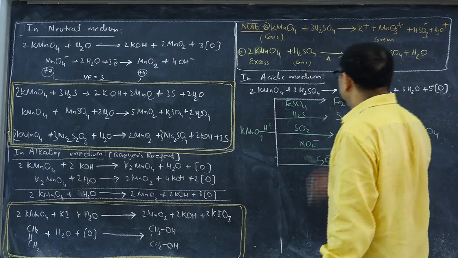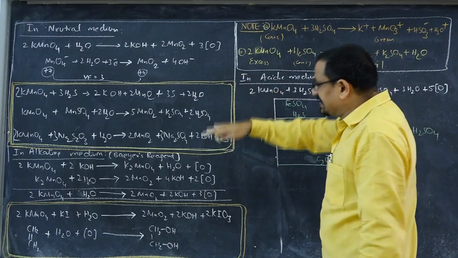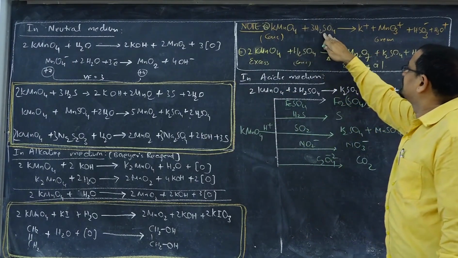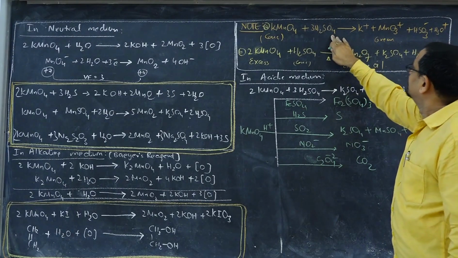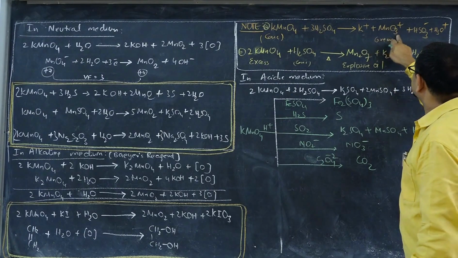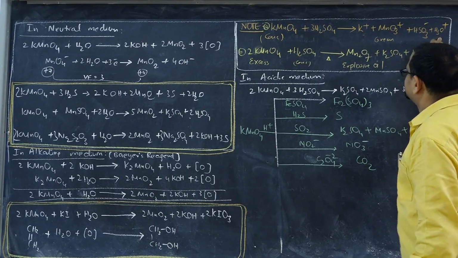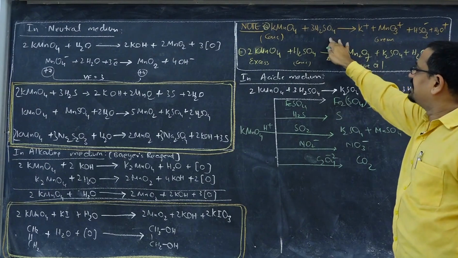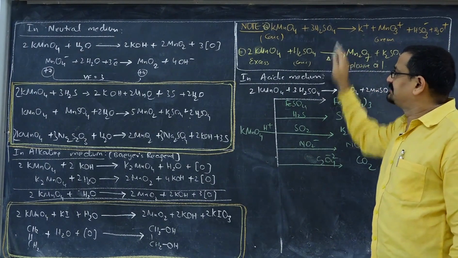And when it comes to the skeletal equation, potassium permanganate in sulfuric acid: in the presence of acid, sulfuric acid dissociates in this way, giving K+, MnO4-, bisulfate, and H3O+. Okay, these are skeleton reactions responsible for its oxidizing properties.